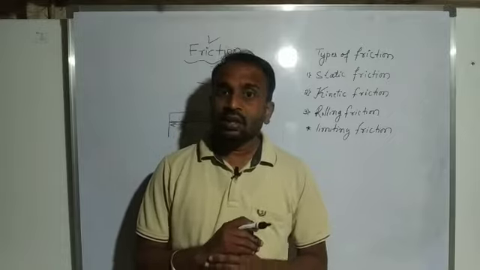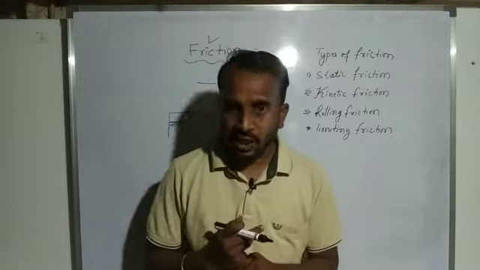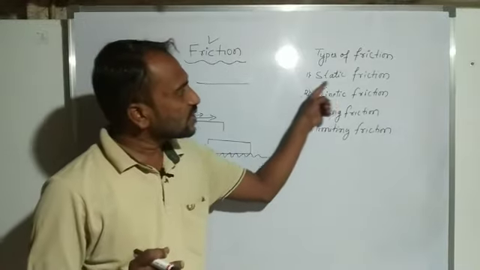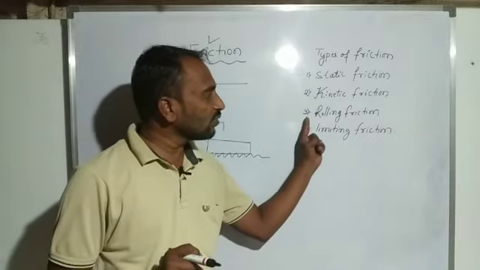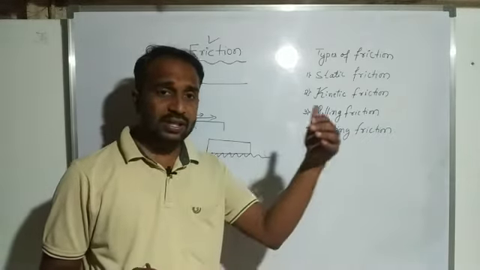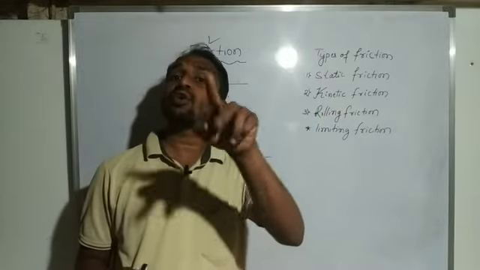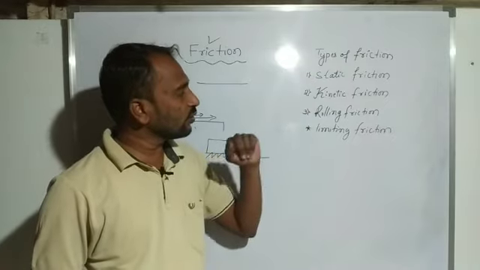Then here we consider that there are different types of frictional force. The first one is static friction, the second one is kinetic friction, and the third one is rolling friction. You already know that friction opposes the relative motion when two bodies are in contact. So there are different types of frictional force.